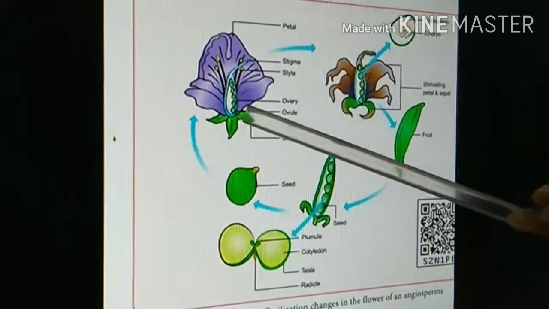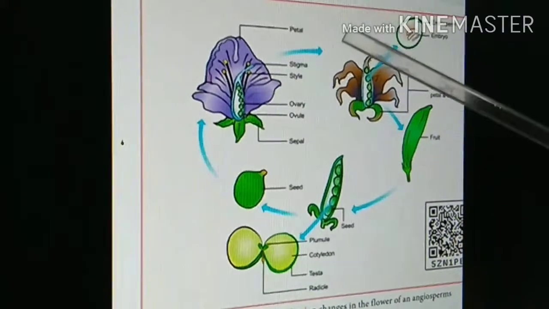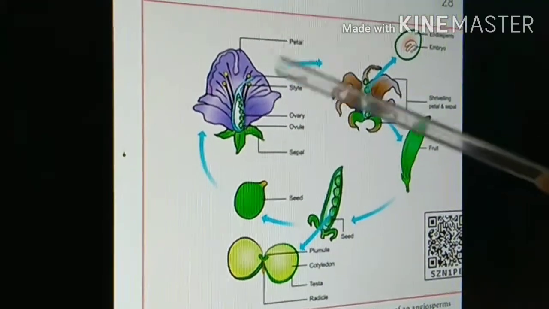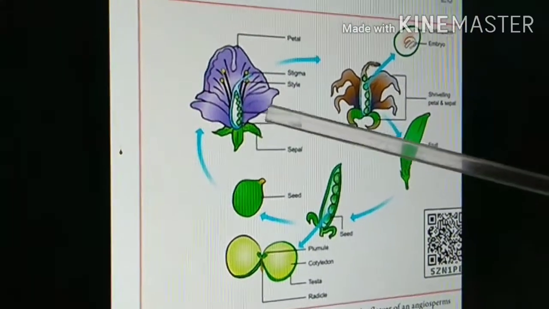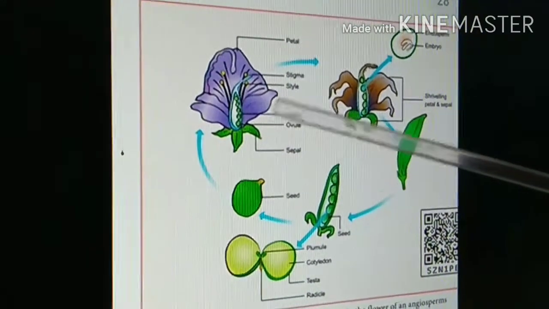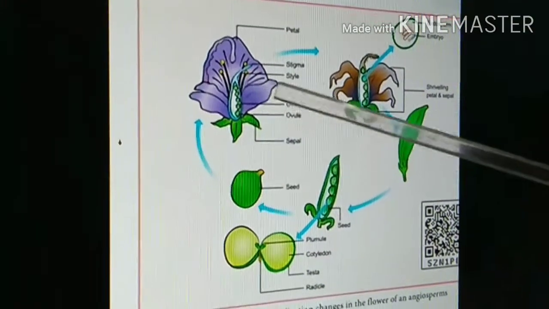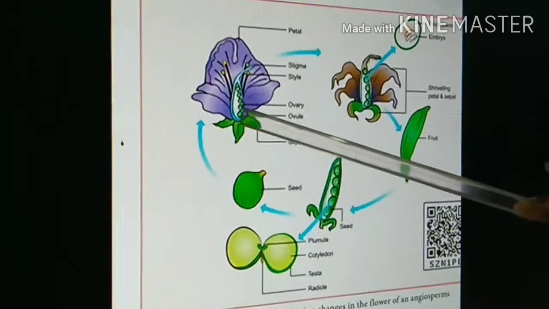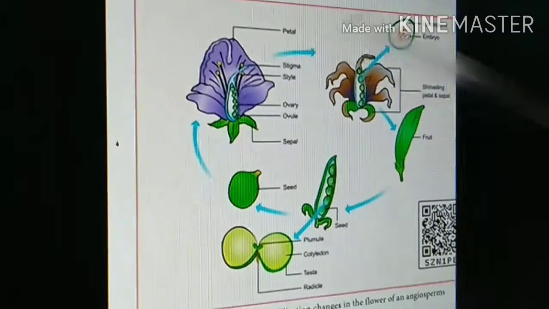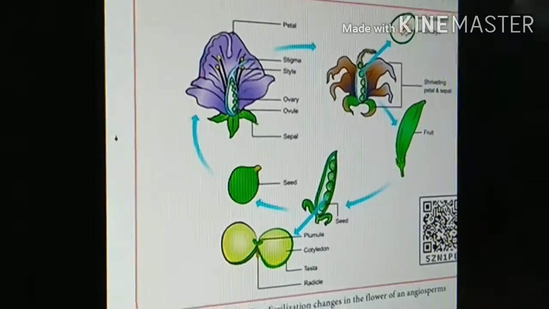But in the apple, the thalamus becomes the fleshy fruit. This surrounds the original fruit. So the original fruit is present at the center. It is very hard to eat whenever we are eating an apple. So the fleshy part is not the original ovary, it is the thalamus. This thalamus becomes the fruit, like the apple.